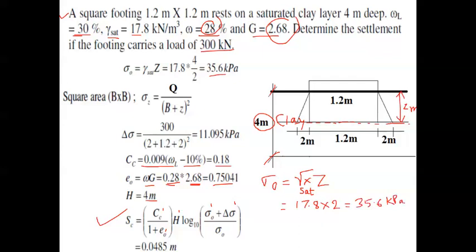Now the last thing we need to do is the value of delta sigma we need to calculate. So delta sigma is nothing but what?